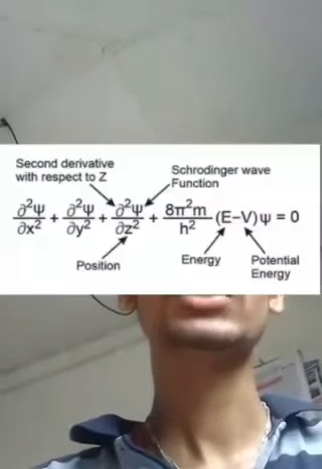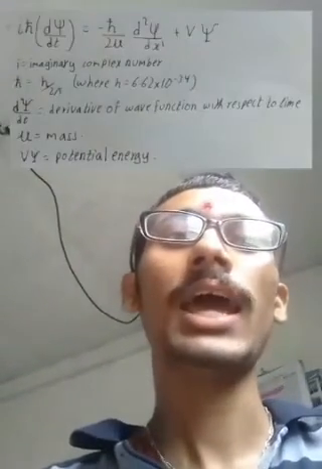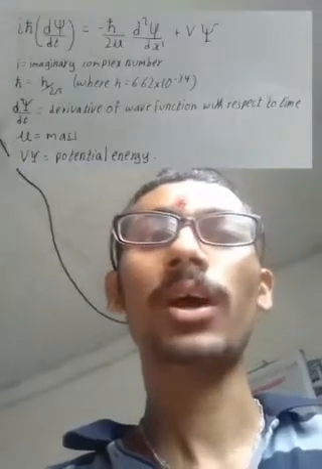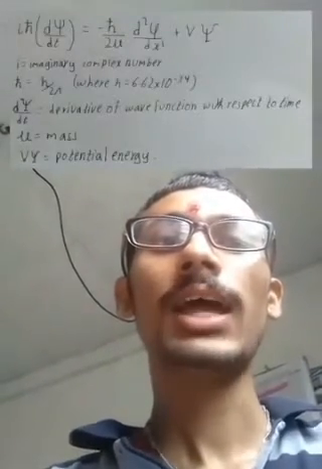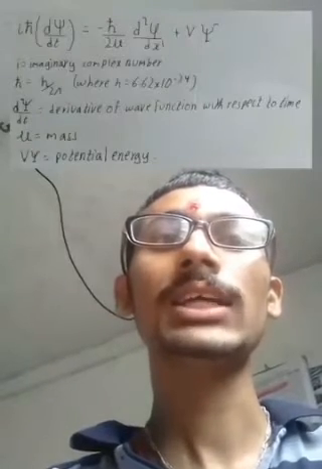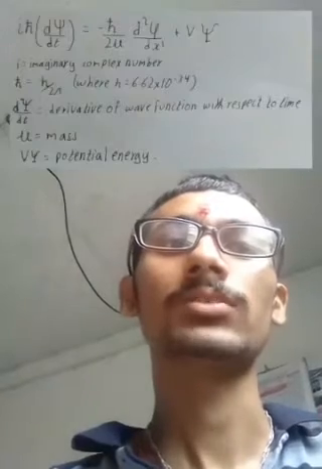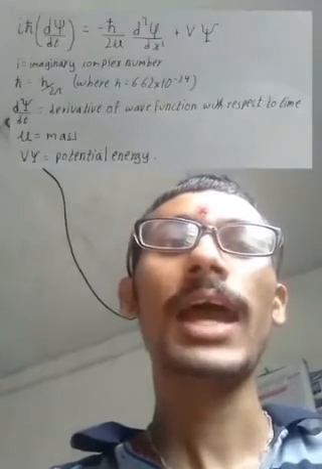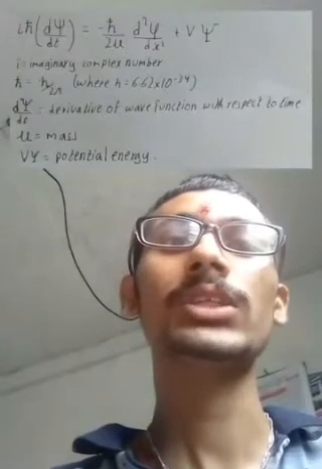Here, psi of x indicates one dimension. For more dimensions, we can take psi of x, y and z also, where psi is the symbol of the wave function. In simpler form, we can express the Schrodinger equation as i h cut first derivative of the wave function with respect to time is equal to minus h cut square upon 2 mu second derivative of the wave function with respect to x plus V into the wave function, where i represents the imaginary number, h cut is equal to h upon 2 pi, and Planck constant is equal to 6.62 into 10 to the power minus 34.